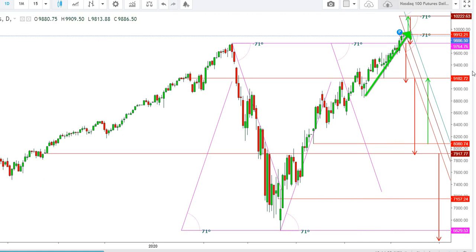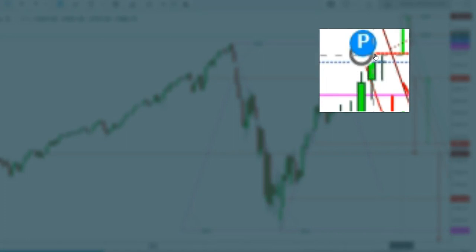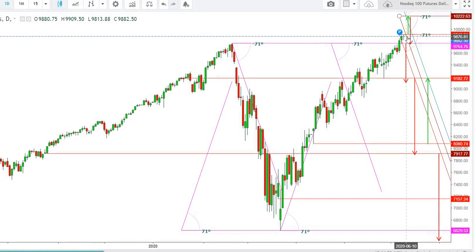Here you can see that on Monday, the Nasdaq futures tested the highs of 9907, and today they are once again trying to break the immediate resistance of 9912. Currently the Nasdaq futures have been maintaining the level where they closed yesterday, but I find that if the Nasdaq 100 futures are not able to break this immediate resistance of 9912, we will see a steep fall up to the levels of 9802.